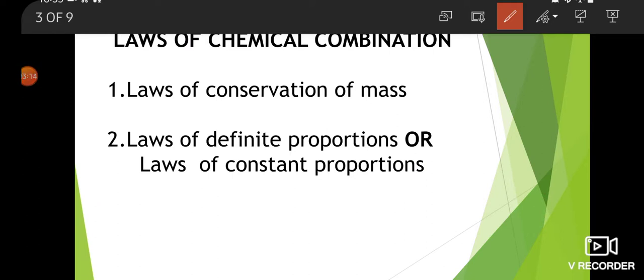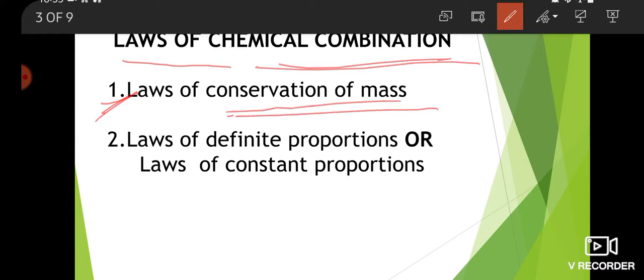After passing through molecules, next, law of chemical combination. According to the law of chemical combination, there are two laws. First, law of conservation of mass, and second is law of definite proportion or law of constant proportion.